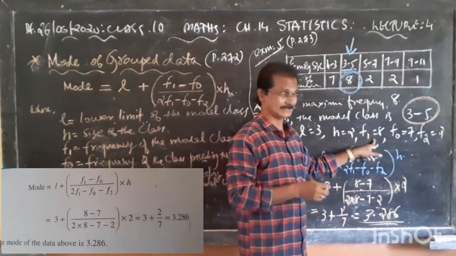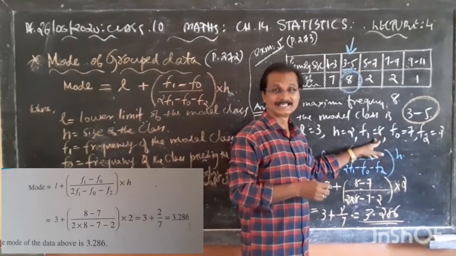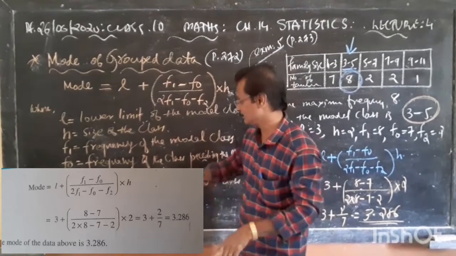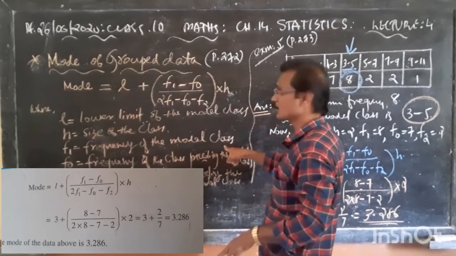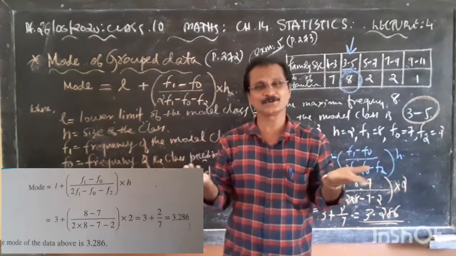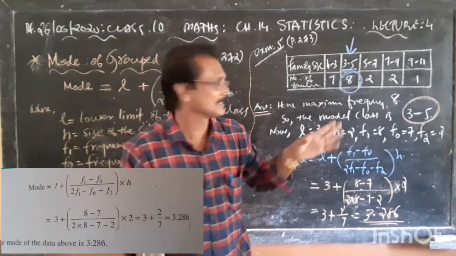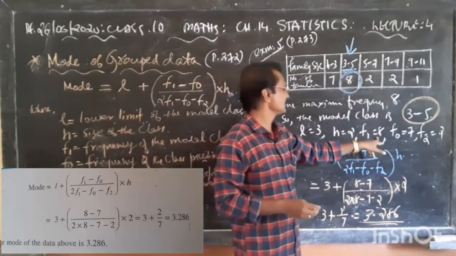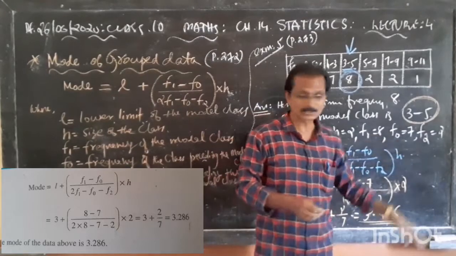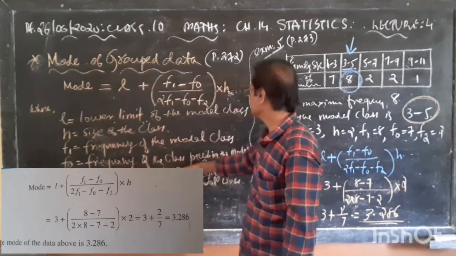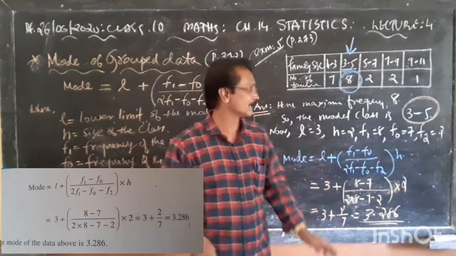Now F1. What is F1? Frequency of the model class. Yeah, it is already decided. The model class is 3 to 5, and its frequency is 8. So F1 equal to 8. Now F0. What is F0? Frequency of the class preceding the model class.